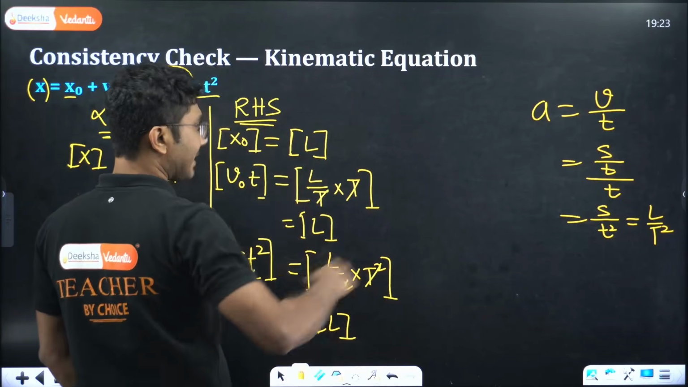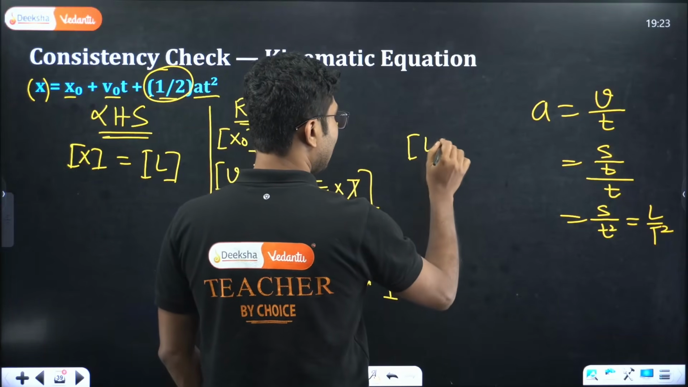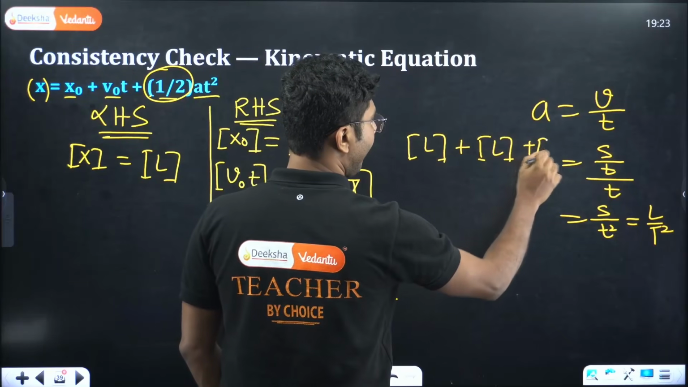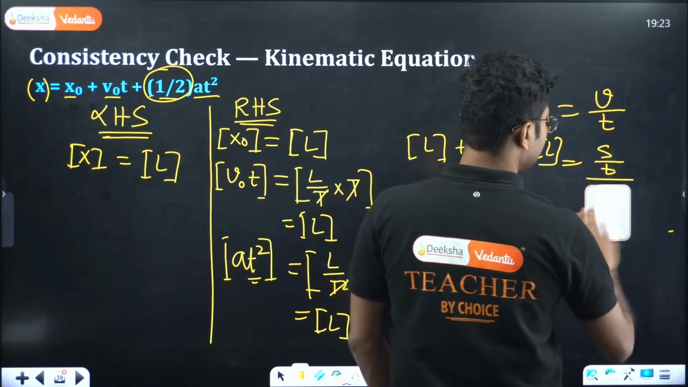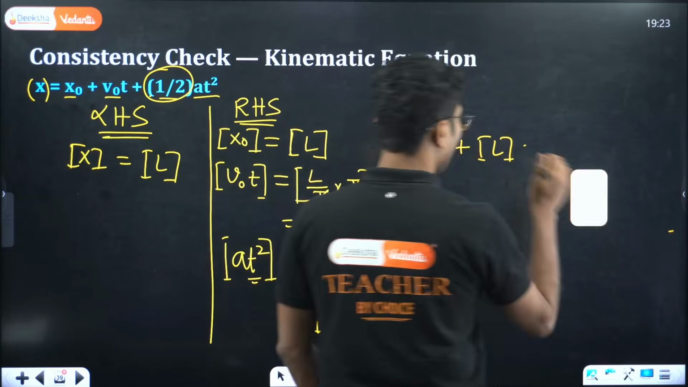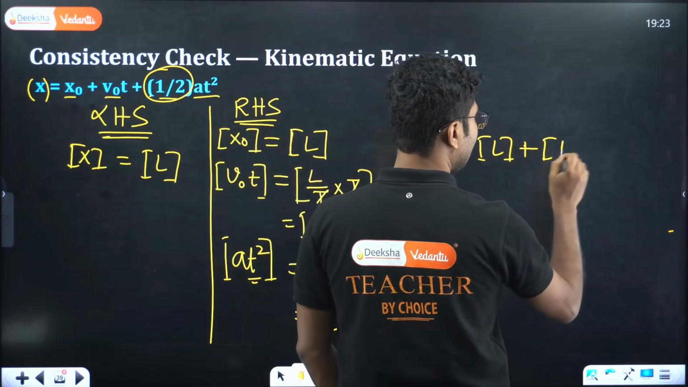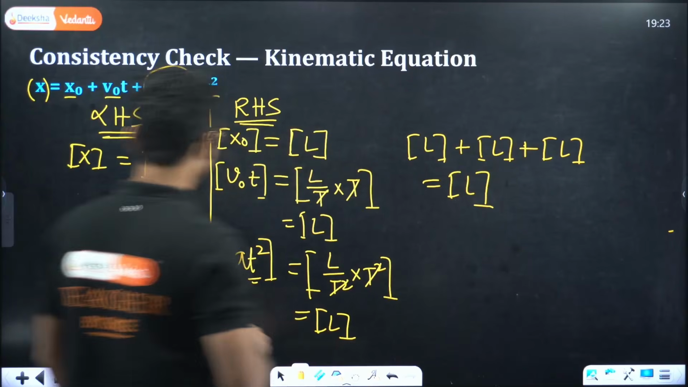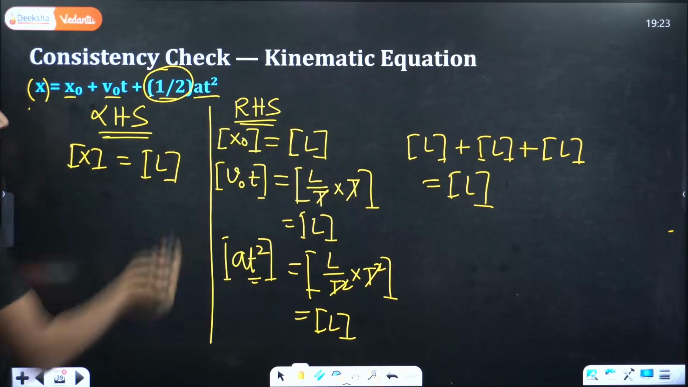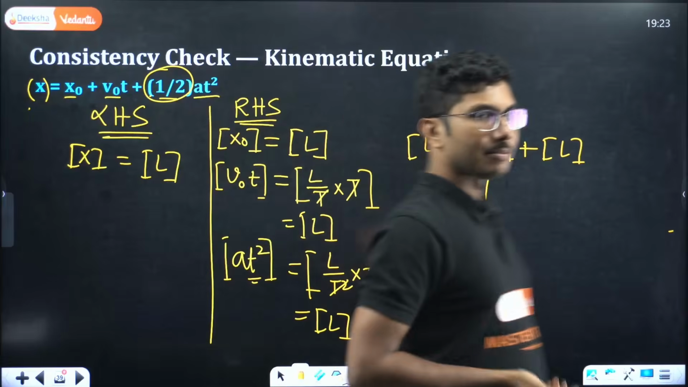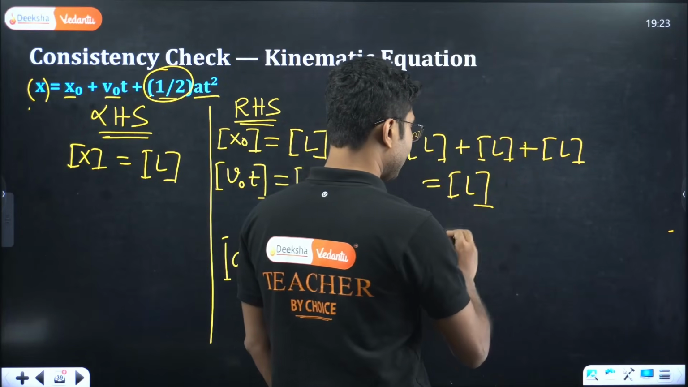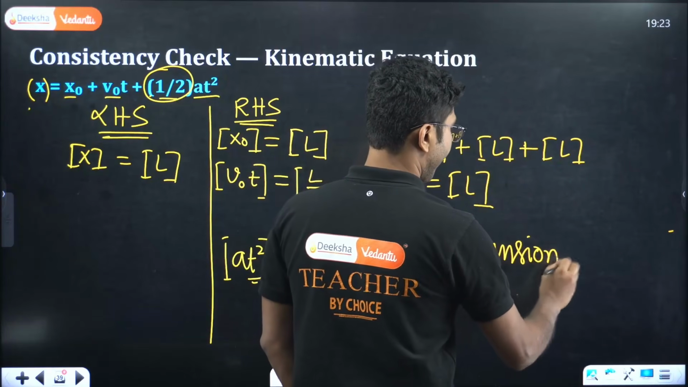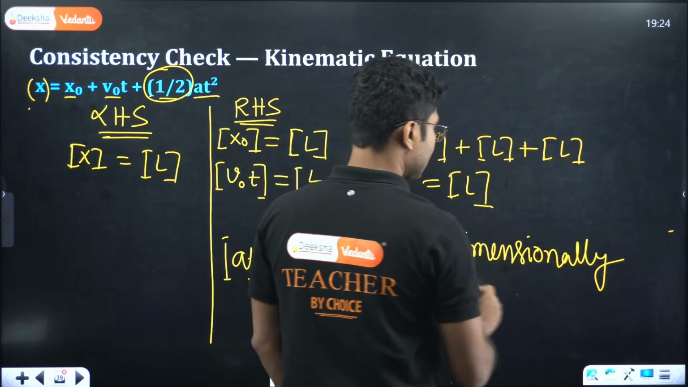So on our right hand side, what is the total dimension? L plus L plus L. All three quantities have the same dimension L. That means the total dimension must be L. So individually the left hand side and right hand side both have the same dimension. That means the equation is dimensionally consistent.